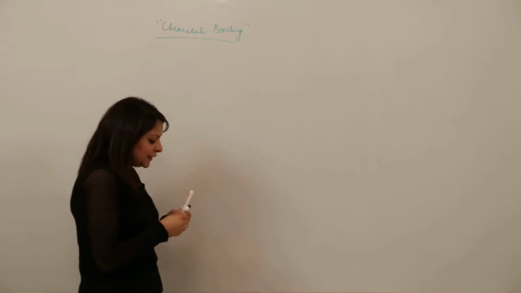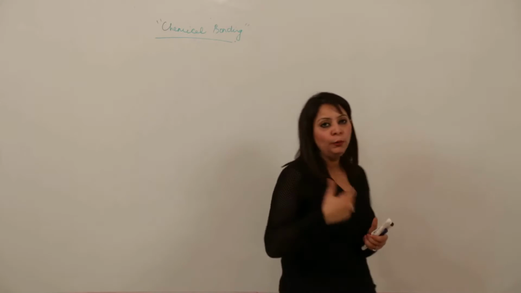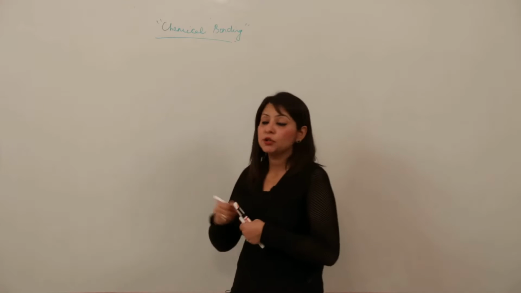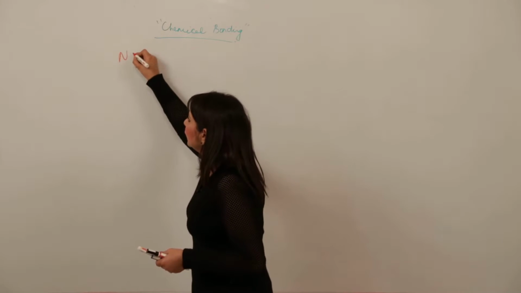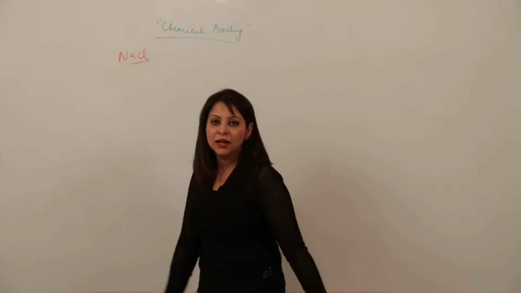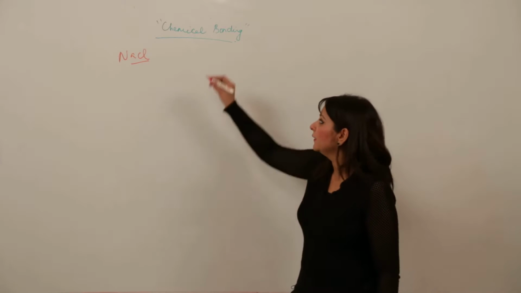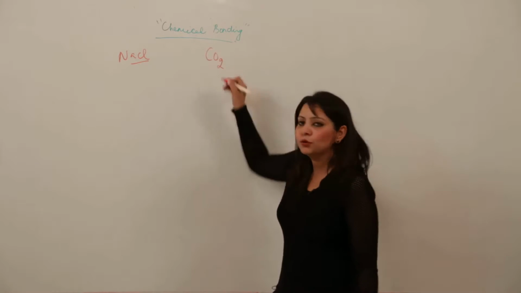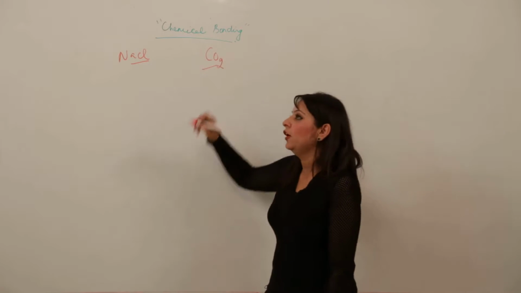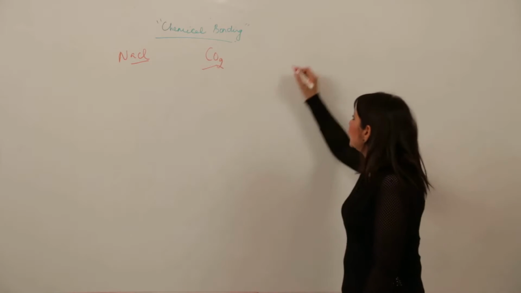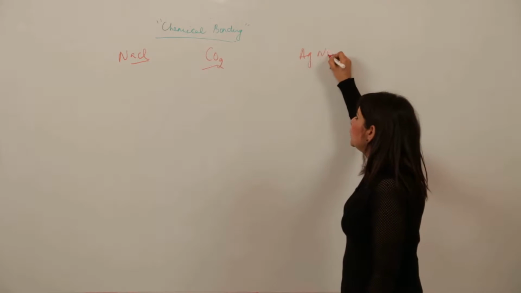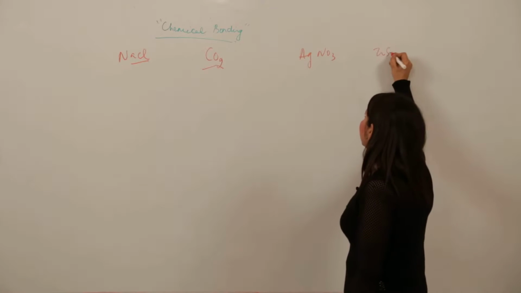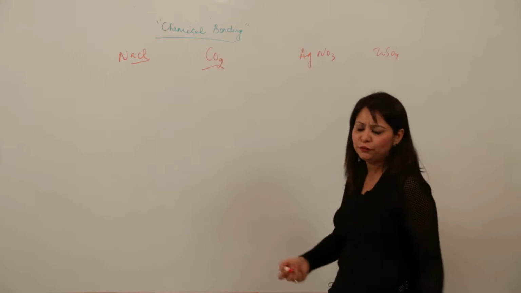Now, you must have seen, what is the formula for salt, for the table salt? It is NaCl, right? What is the formula for carbon dioxide? You will write CO2. What is the formula for, say, silver nitrate? So we write AgNO3, zinc sulfate, ZnSO4, or somehow you can write many formulas.